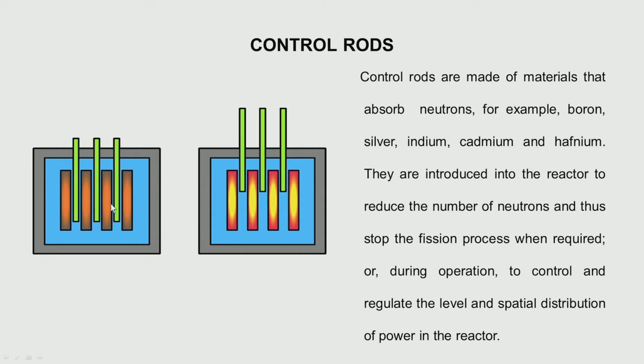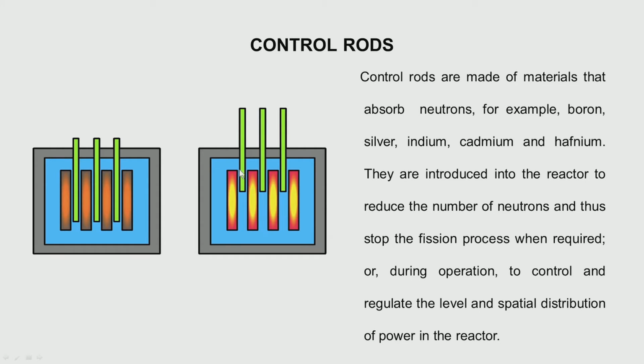Now, when these rods are down, that means the reactor is shut down, and to raise the power the rods are raised, and when it is on power you see the color becoming red. This shows that the reactor is producing heat.